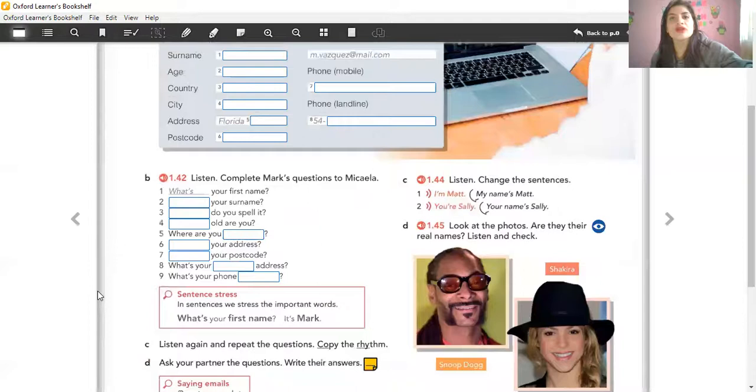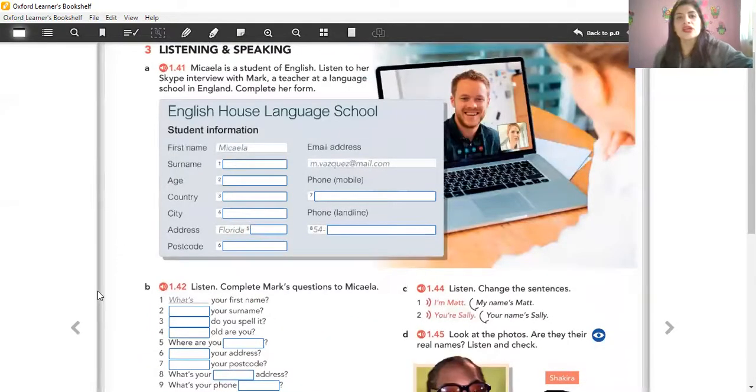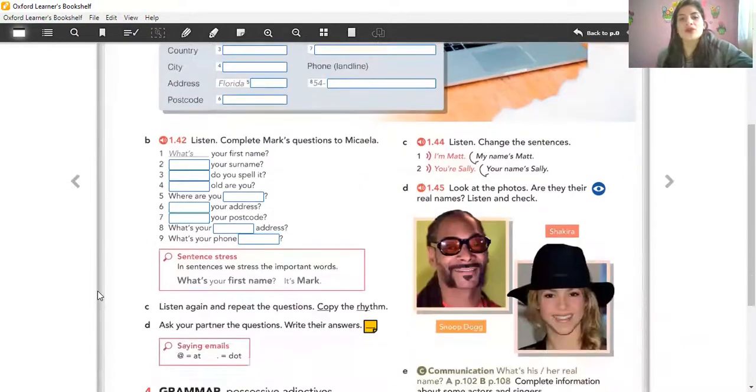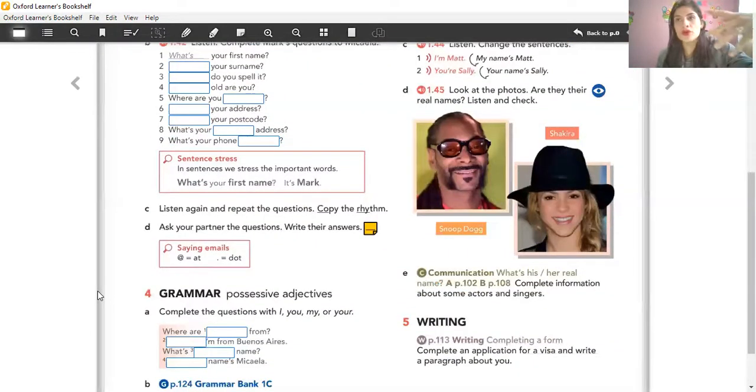As you can see, this book has a lot of activities to do. So the main things that they have to reinforce here are listening and speaking, and also the writing part. But don't forget, here we have the grammar part too, to reinforce present simple expressions, WH questions, and also possessive adjectives.